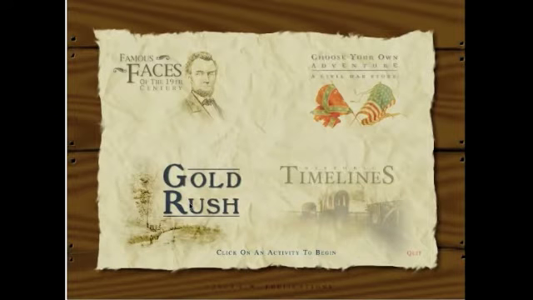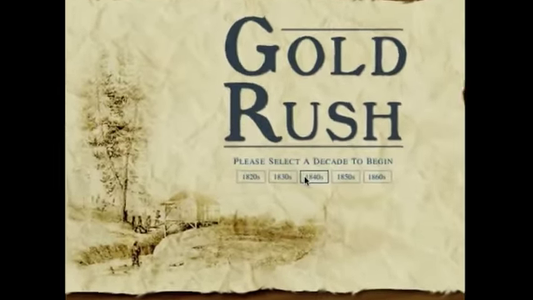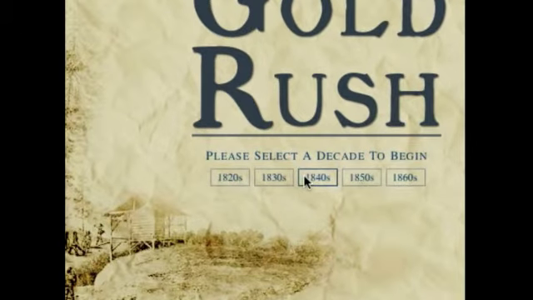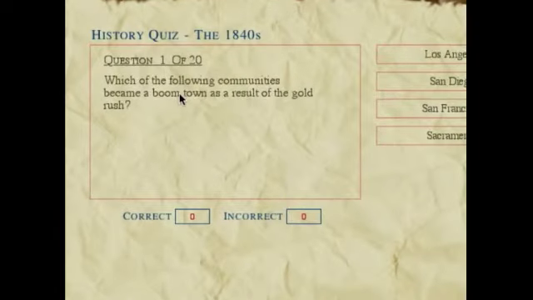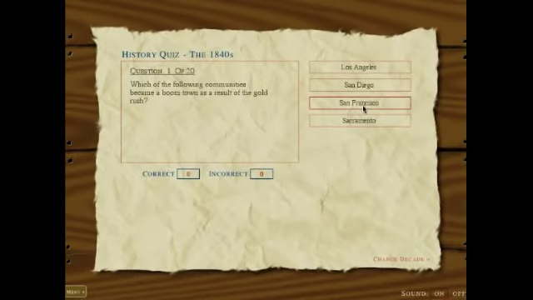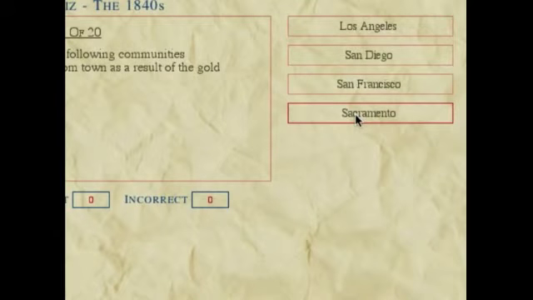This time, let's go with Gold Rush. And what we're asked to do first is to select a decade. The Gold Rush happened in 1849, so let's go ahead and pick the 1840s. And we're given some questions. It looks like there's going to be 20 questions here. The first one is, which of the following communities became a boomtown as a result of the Gold Rush? Over here we have Los Angeles, San Diego, San Francisco, or Sacramento. Let's go with Sacramento.